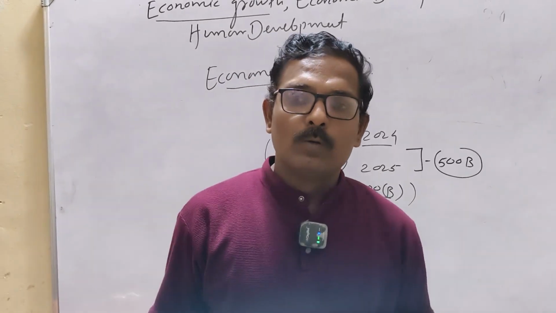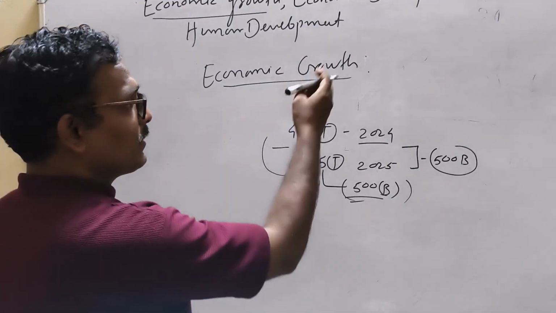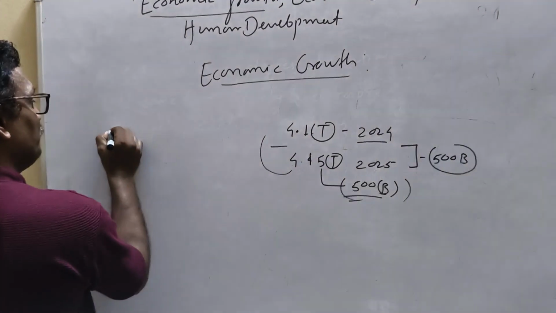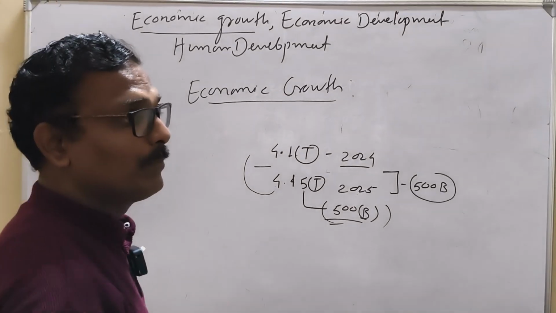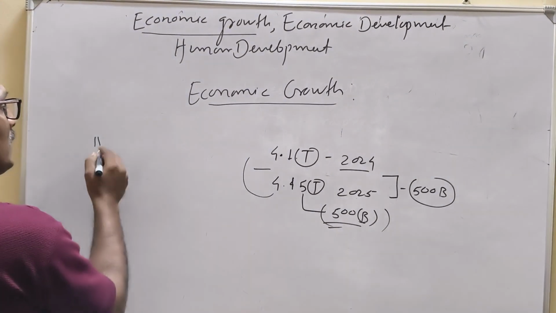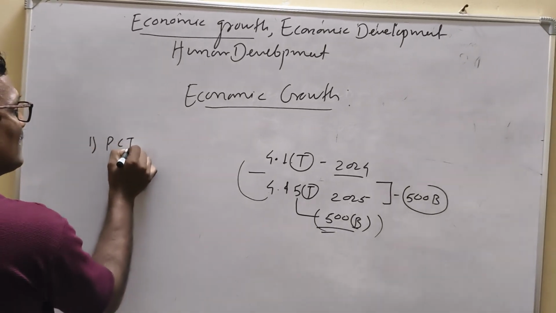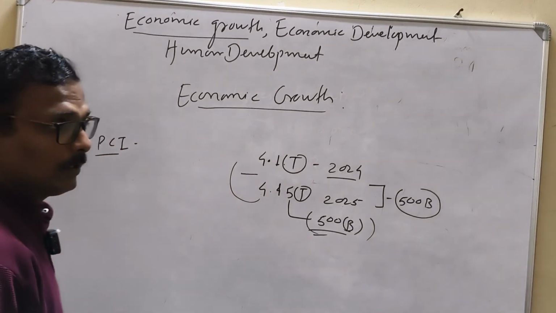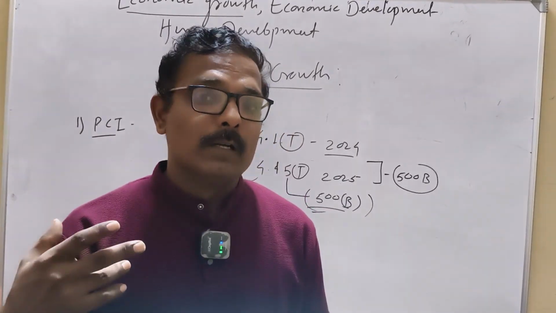So let's see how development is seen. As we have seen in some of the previous lectures, one of the key features of development is income. It is very vital. Per capita income must be raised, otherwise we cannot say that there is growth or development.